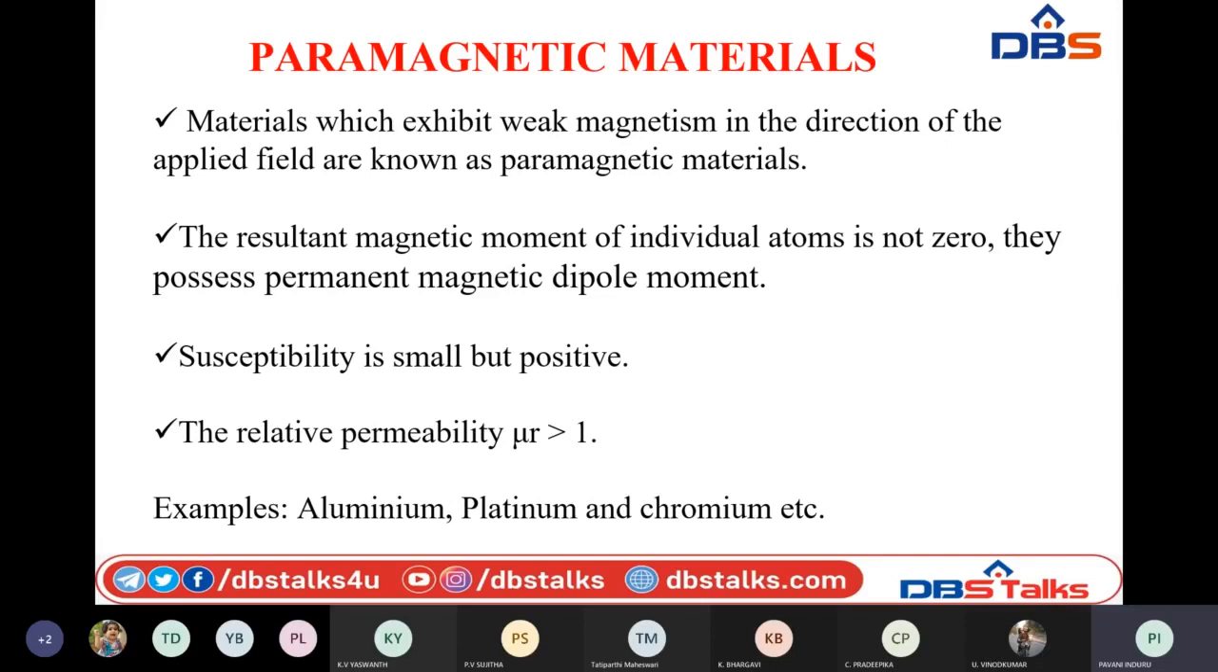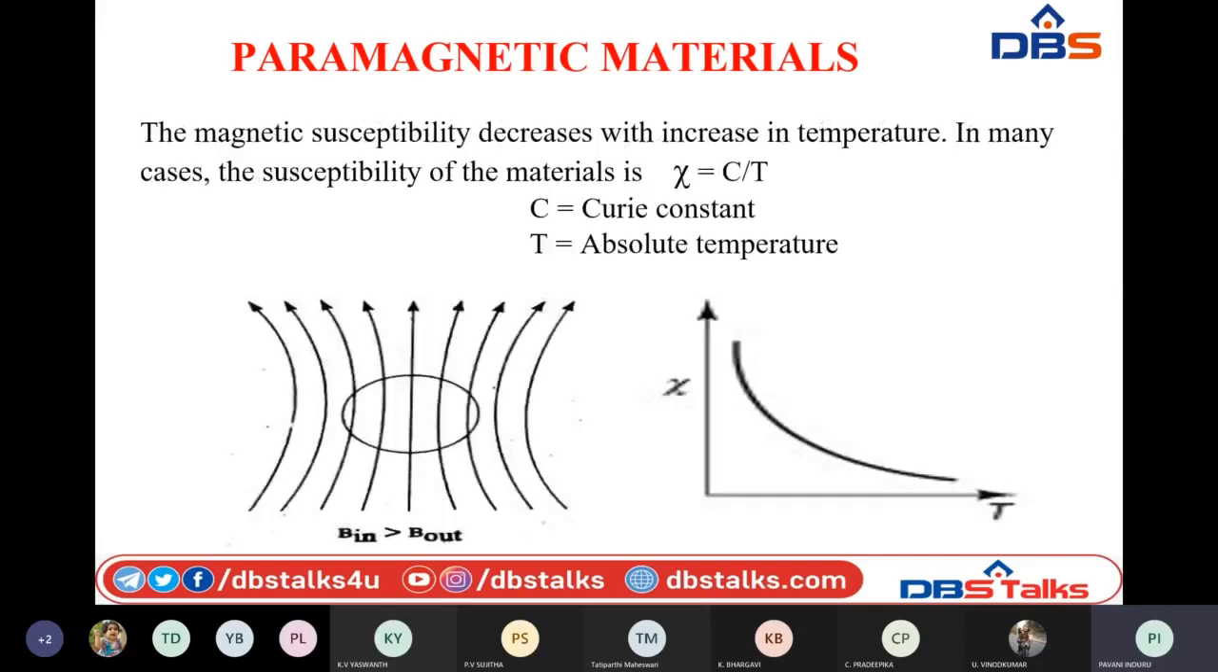And the relative permeability of these materials is always greater than 1, because whenever they are kept inside the magnetic field, they allow some amount of the magnetic lines of force to pass through them. So that is why the relative permeability of these materials is greater than 1. Here you can see this process clearly.